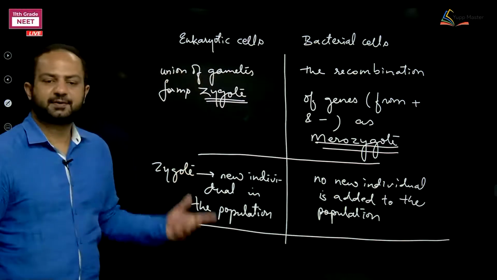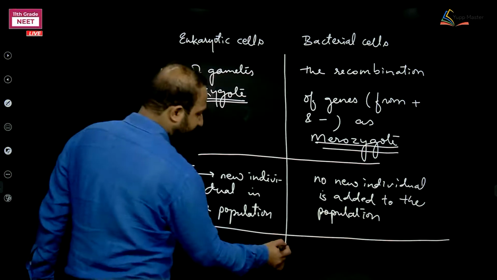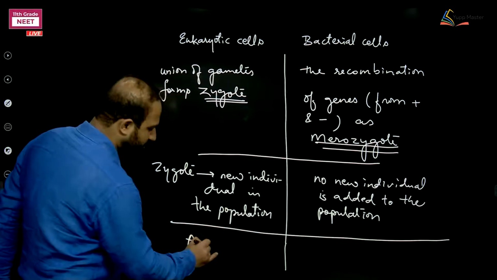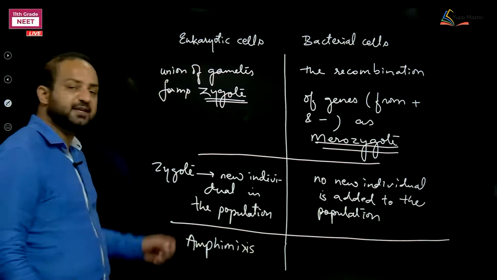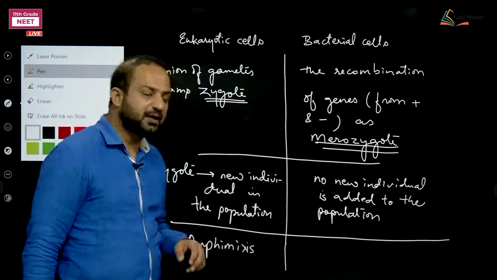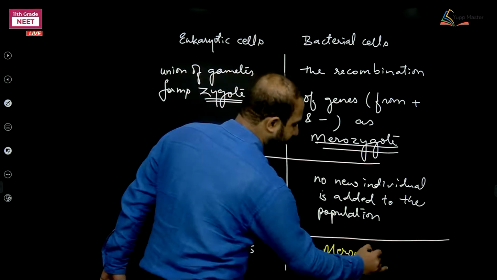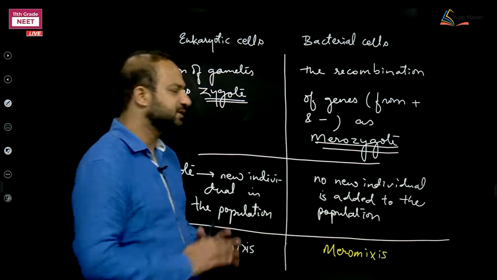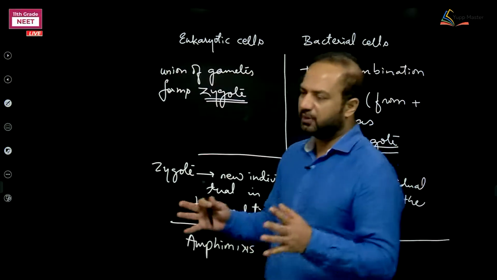The last thing is very simple. This type of sexual reproduction in eukaryotes is called amphimixis, whereas in bacteria we name it meromixis. The two terms are obviously different. The whole mechanism is different. The bacterial cells are not undergoing true sexual reproduction.